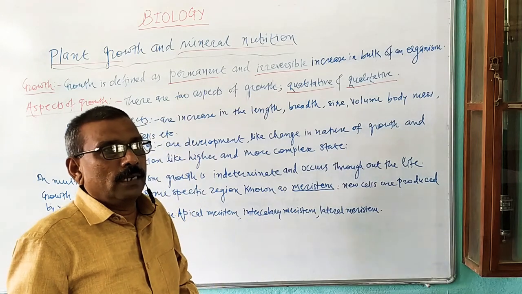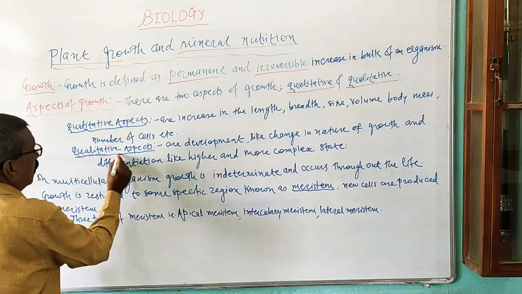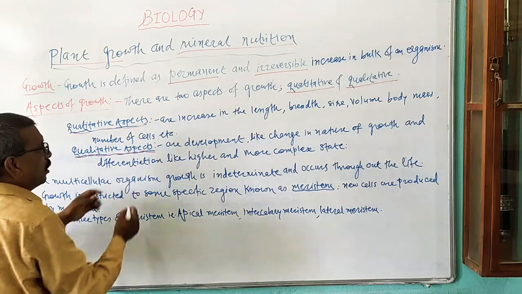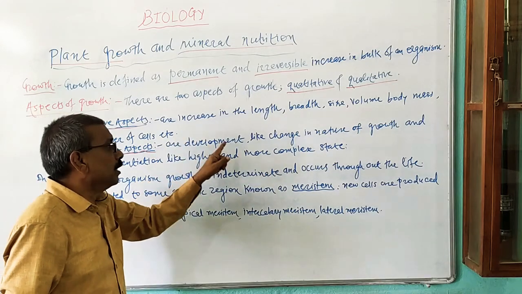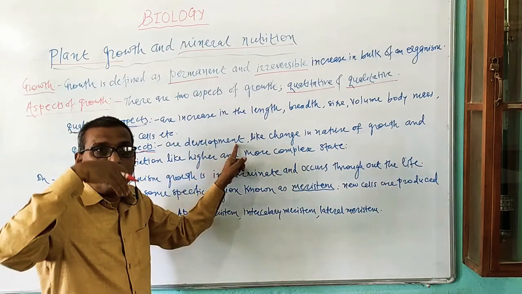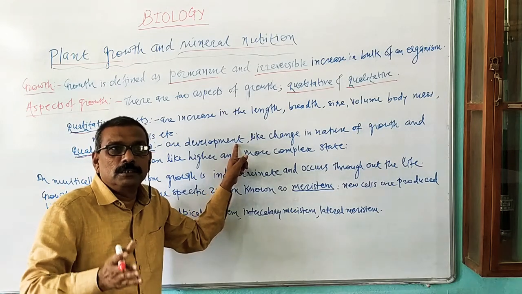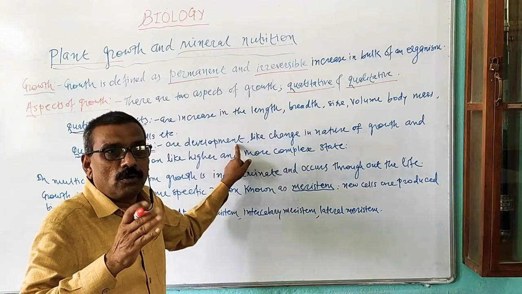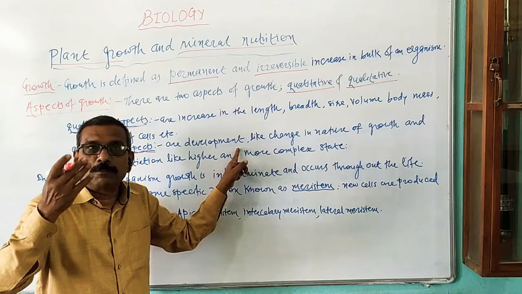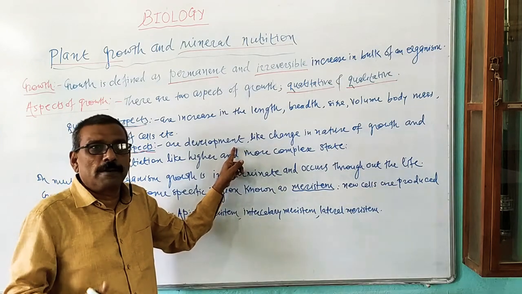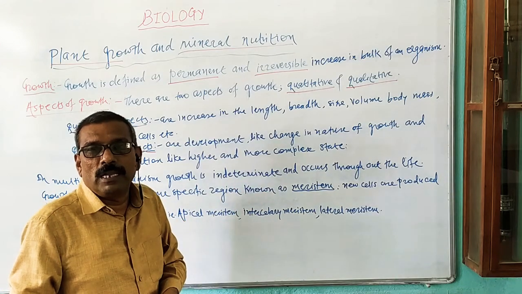Next we are going to study the qualitative aspects of growth. These consist of development, that is development takes place in the plant part or in the plant body. When the plant matures, it produces a special reproductive organ. For example, a flowering plant produces flowers, male and female reproductive parts.